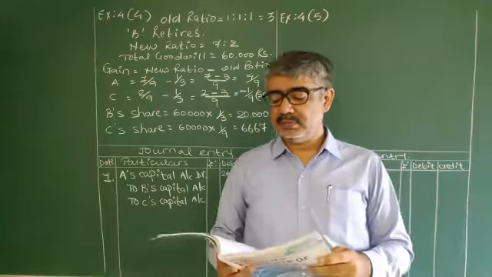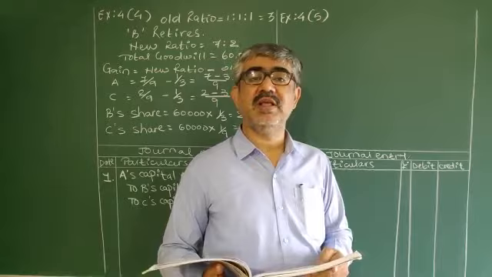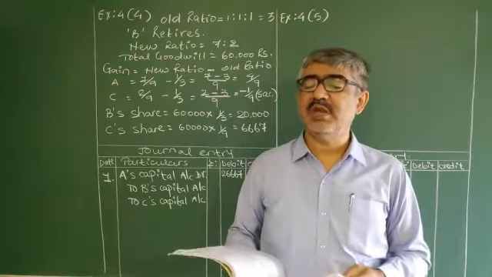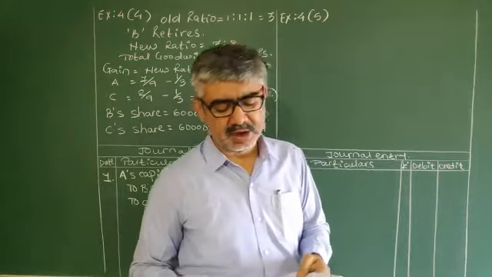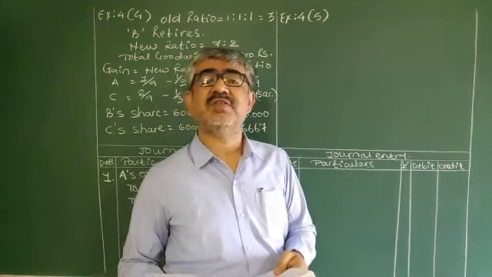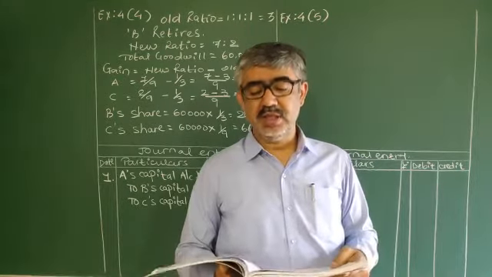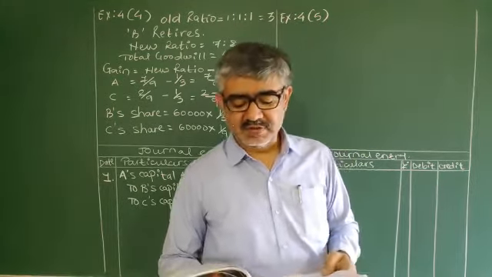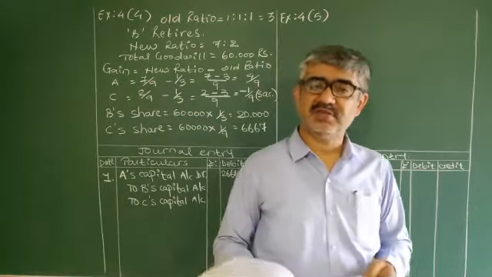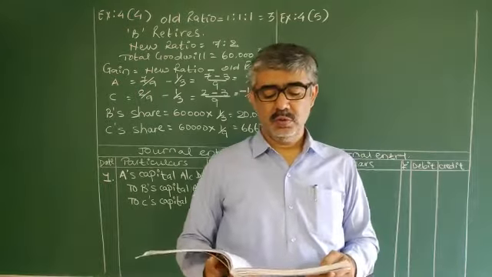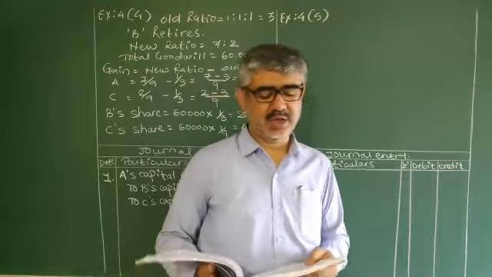B retires. Goodwill is appearing in the books at 20,000. Goodwill appearing in the books is always known as old goodwill. And at the time of B's retirement, goodwill is valued at ₹60,000. BRTS decided to share the future profit in 1:2:2. What does it mean? New ratio is given. Okay?